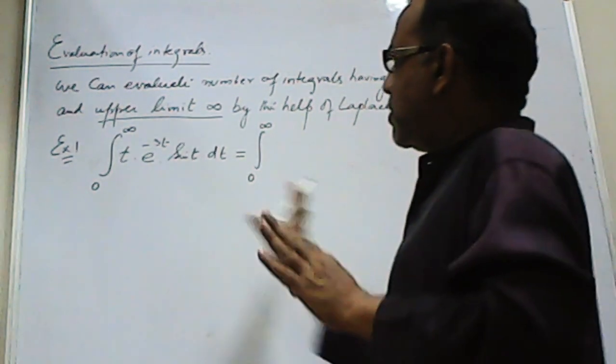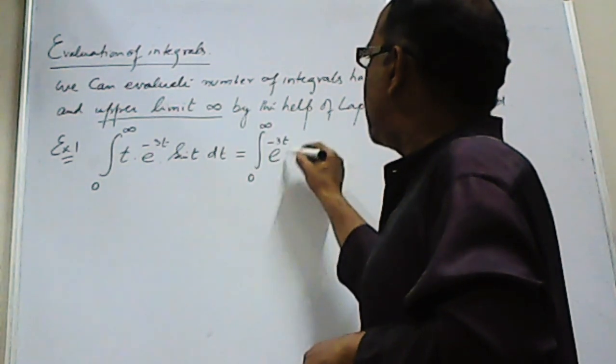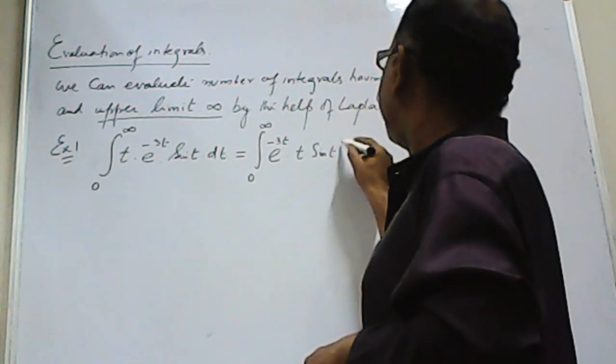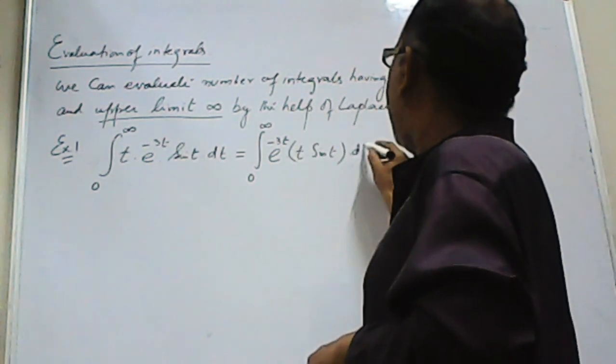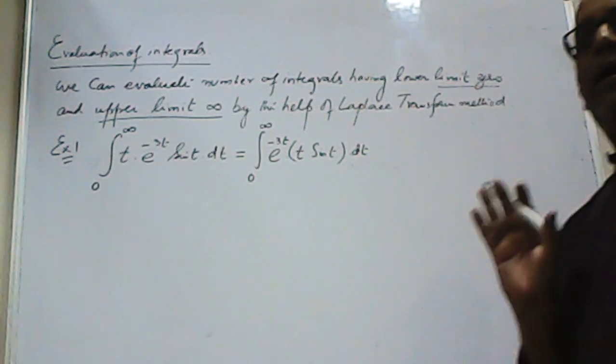Step 1 is to make the arrangement correct. Arrangement means exponential terms first and all remaining terms next, and keep all remaining terms except the exponential in a bracket.